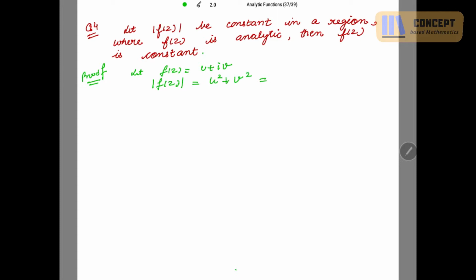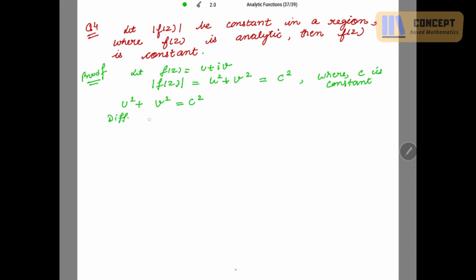Now, if mod of f(z) is constant, take this to be equal to c², where c is constant. So if c is constant, then c² is also a constant. So you have the equation u² + v² = c².